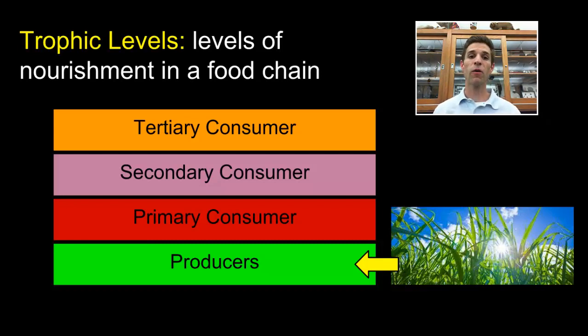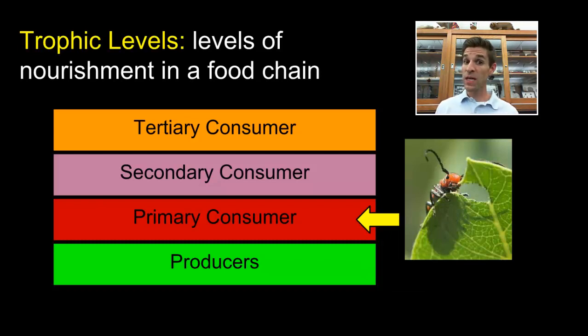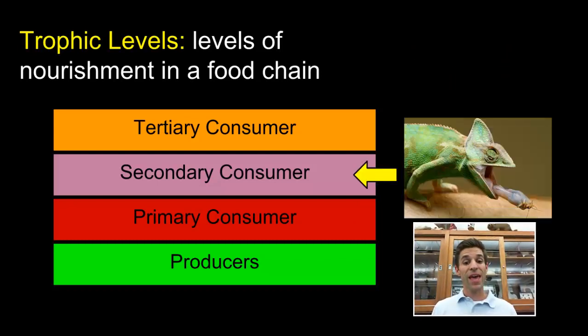So in ecology, when we speak about food chains and different feeding relationships, we use the term trophic level. And the trophic level that an organism occupies simply tells us where in the food chain it exists and where it gets its energy. For example, most producers in most ecosystems are photosynthetic plants. They form the base of the food chain. And primary consumers feed upon those plants or feed upon those producers. For example, this insect is feeding on the plant. And then a secondary consumer is an organism that's going to feed upon a primary consumer. So this chameleon is feeding on the insect, and the insect fed on the plant. So you can see how the relationships go here in the trophic levels.